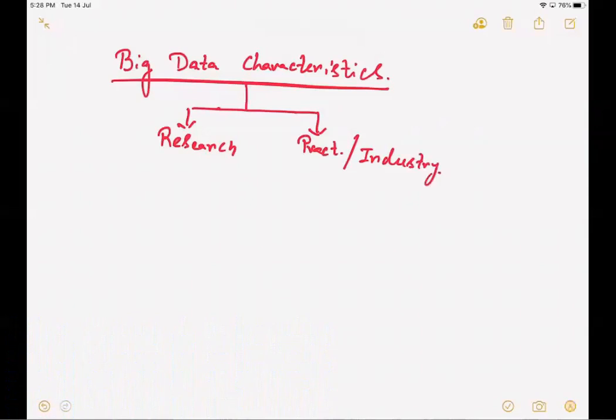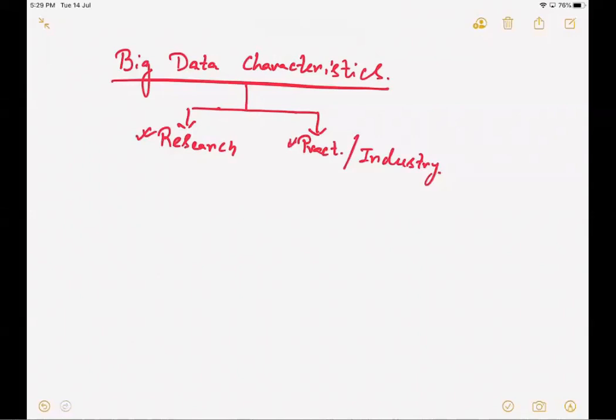The researchers look into big data in a different approach, and the practitioners, or the people who work in the data science industry, take a look at big data from a different perspective. Now let us see how the researchers have listed the characteristics of big data, and subsequently we'll also see what the characteristics of big data are from a practitioner perspective.